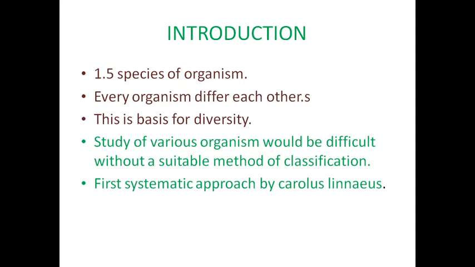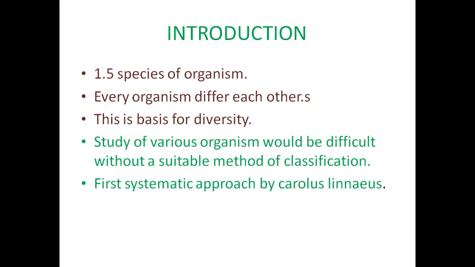These groups are formed based on cell structure and mode of nutrition. Mode of nutrition means whether they depend on living things or non-living things, or on microbes present in the soil or on plants. That is called mode of nutrition. And body organization means whether the internal organs are well developed, whether the heart is present or absent. That is called body organization. And reproduction: there are two types, asexual reproduction and sexual reproduction.